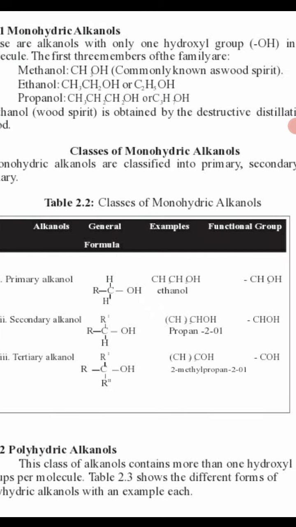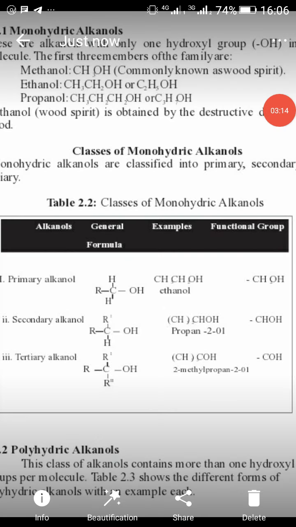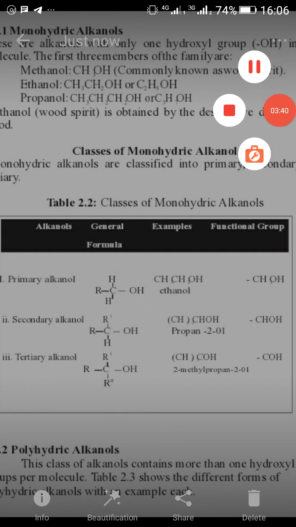Can you see? If you check, you have two hydrogen atoms bonded to the carbon atom. Look at primary alkanol. Can you see the carbon? You have two hydrogen atoms bonded to the carbon atom. Secondary alkanol, you have just one hydrogen atom bonded to the carbon atom and two alkyl groups. It can be any alkyl group. Are you seeing the difference now?